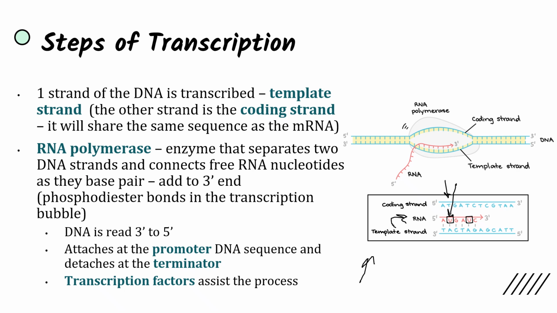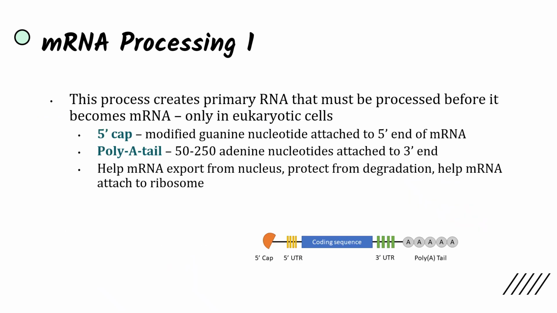And there's going to be a promoter attached to the DNA sequence that is going to then promote RNA polymerase to attach and start unwinding the DNA and adding these nucleotides. And then it's going to detach at the terminator. And transcription factors are going to assist in this process of promoting RNA polymerase to begin transcription. So transcription is all about just adding base pairs onto one strand of DNA in order to create a single strand of RNA. And so this process creates primary RNA that must be processed before it becomes mRNA.